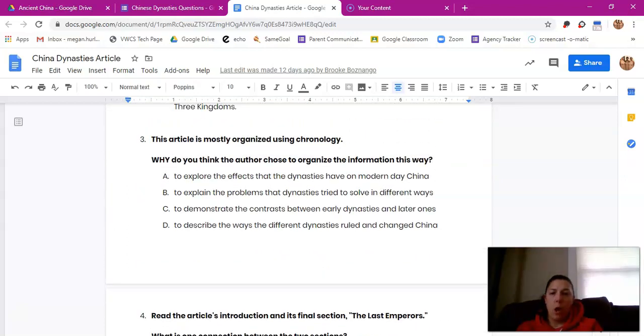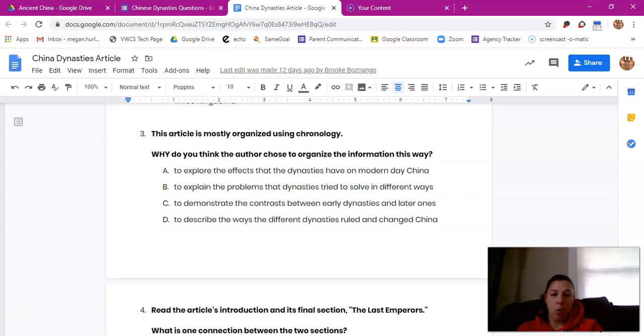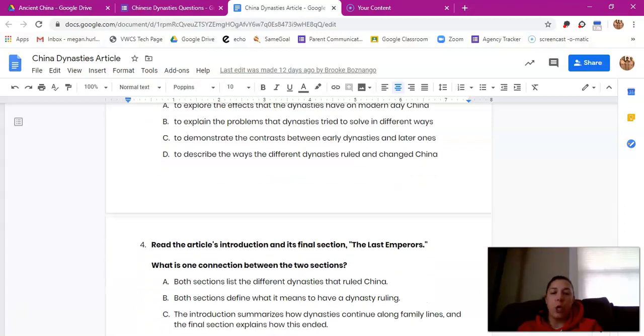Question 3. The article is mostly organized using chronological order, first to last. Why do you think the author chose to organize the information this way? A, to explore the effects that the dynasties have on modern-day China. B, to explain the problems the dynasties tried to solve in different ways. C, to demonstrate the contrast between early dynasties and later ones. D, to describe the ways the different dynasties ruled and changed China.